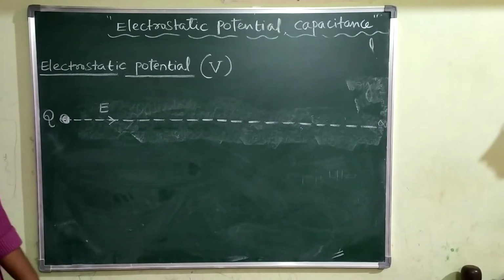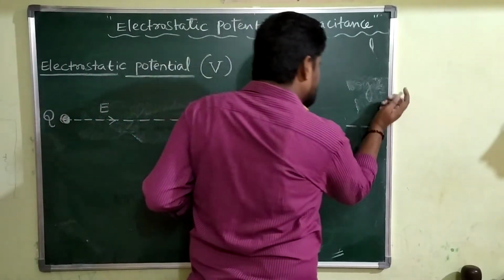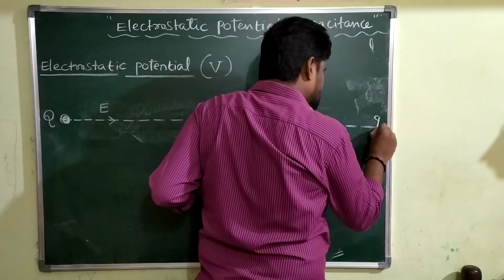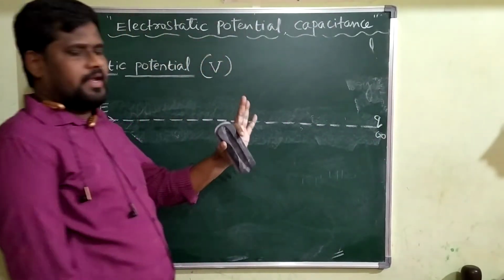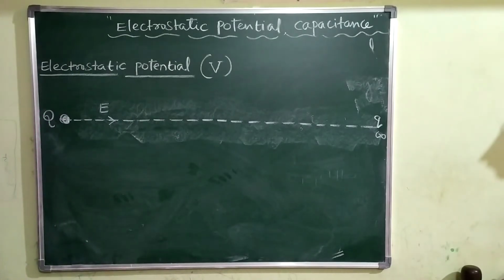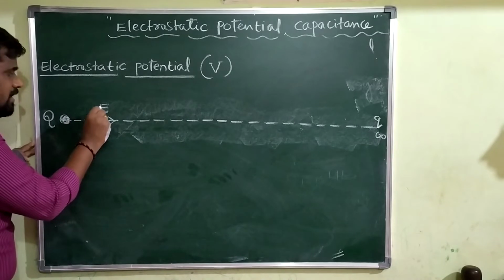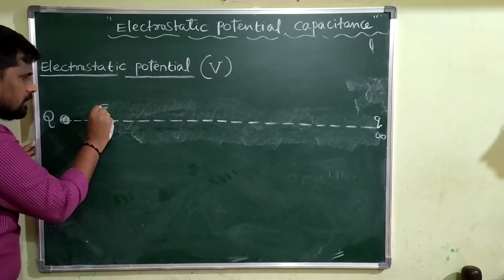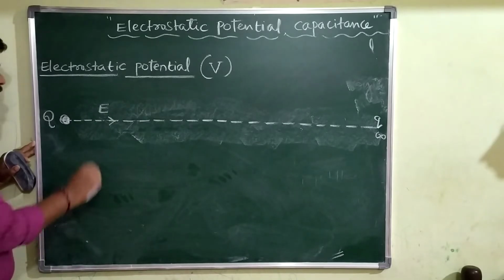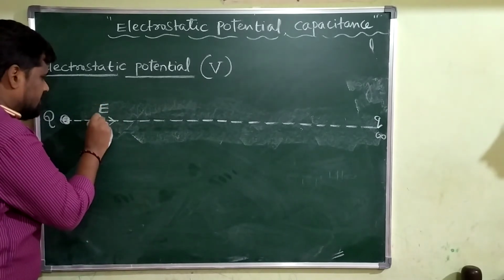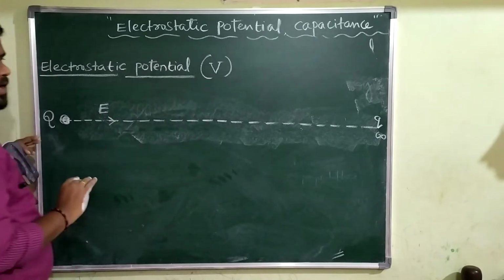Now I am taking one test charge, or simply a charge. That charge is placed at the point of infinity. Here is the direction of the electric field, and the electric field is extending up to the point of infinity.